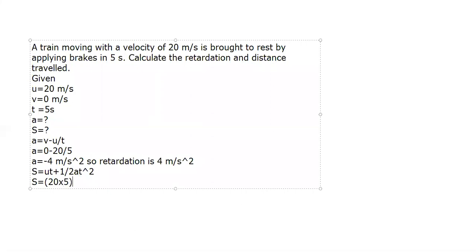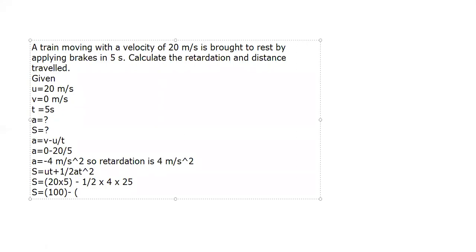So 100. Now here, what I have to use is retardation, so that's why it is minus half A. How much is the acceleration? We just calculated 4. So into T. How much is T? 5. 5 5s are 25. So we get S is equal to 100 minus 25 into 4.